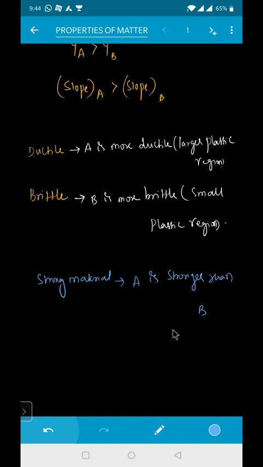So how do you calculate the strength? Strength is measured by the Young's modulus, isn't it? How do you measure the strength, beta?